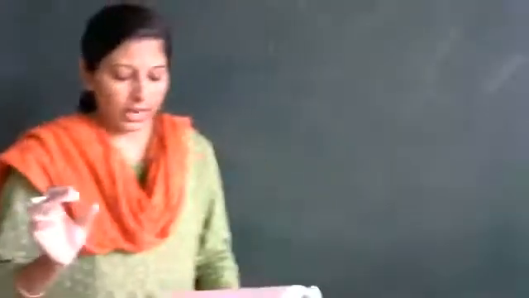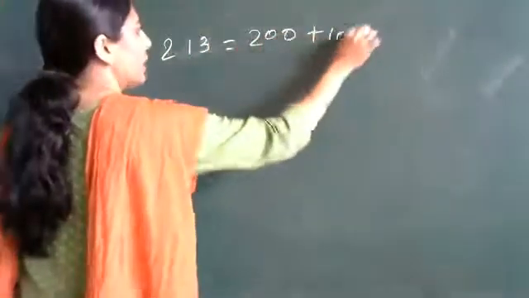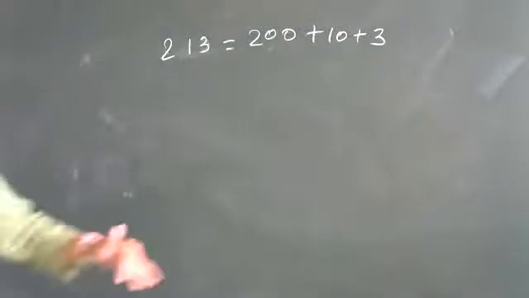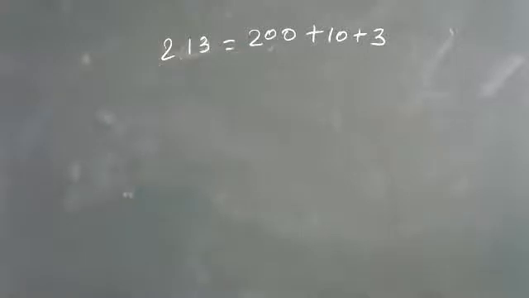Now next we'll see the distributive property. We have seen some examples where we can distribute. For example, 213, how can you write it? We can distribute that: 200 plus 10 plus 3. We can expand, no? So it is the same as the distributive property. When we solve examples by distributing, by separating them, that is the distributive property. I told you this example just to understand properly.